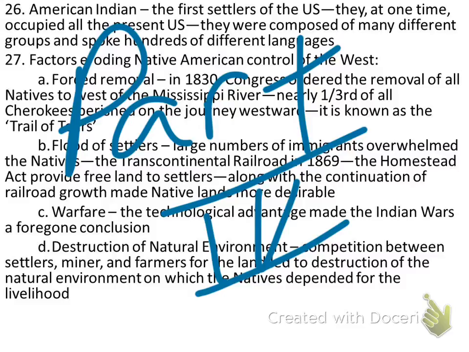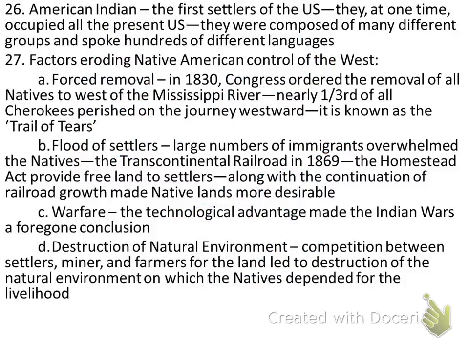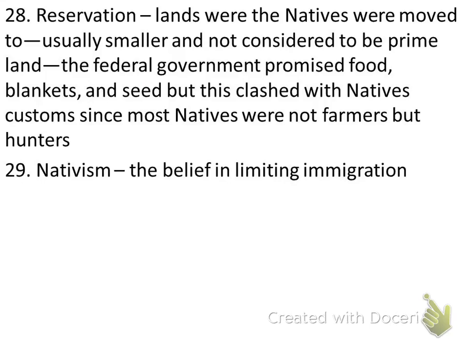Our first term on this slide is reservation. And as I wait for my drawing to start, there we go. We're ready to go now. Reservation. These are lands where the natives were moved to. Any area where the American Indians and Native Americans were rounded up and moved to, that is referred to as a reservation. The first reservation was essentially the state of Oklahoma.